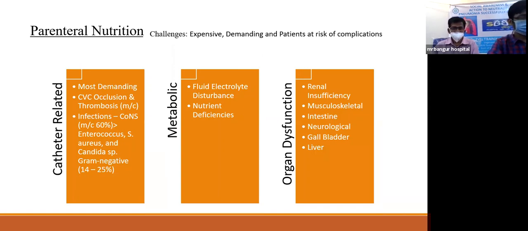Metabolic changes are very important because these patients have high output ostomies, and therefore it is very important to monitor them. Also, metabolic changes lead to a silent renal insufficiency, because the patient is in a chronically dehydrated state. Blood urea nitrogen and serum creatinine are not good indicators of chronic renal insufficiency, because these patients are mostly sarcopenic. So it has been seen by some studies that GFR is a better monitor to assess renal insufficiency. Then organ dysfunction, as has already been covered.